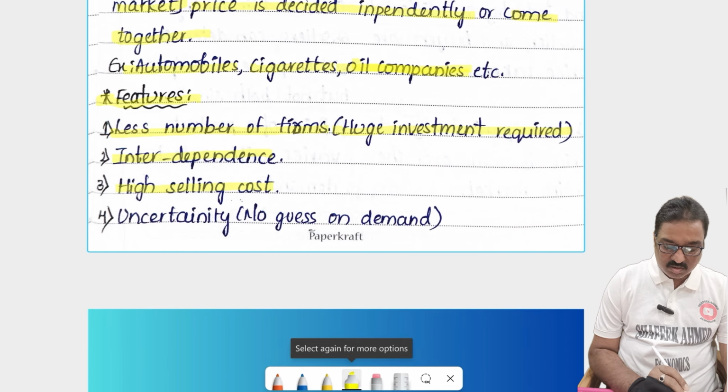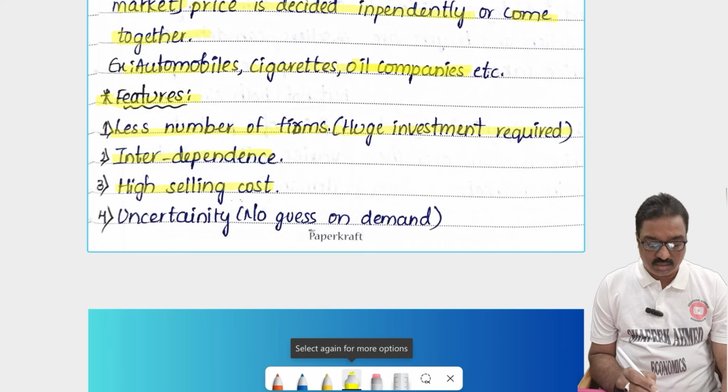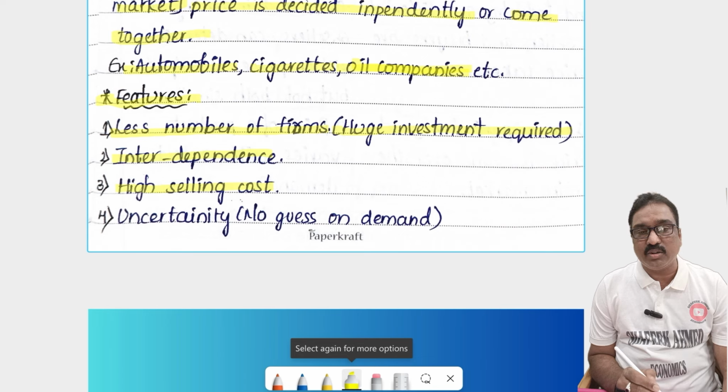High selling cost is also there. In the oligopoly market, there is a high selling cost, because they give different advertisements and publicity.